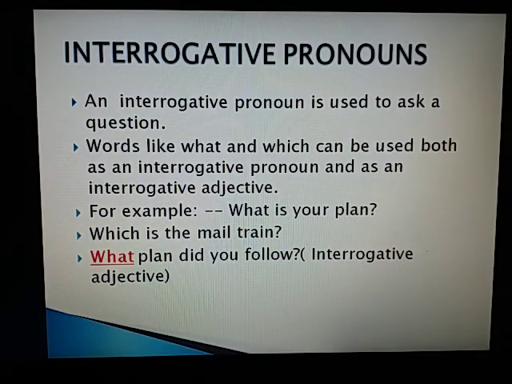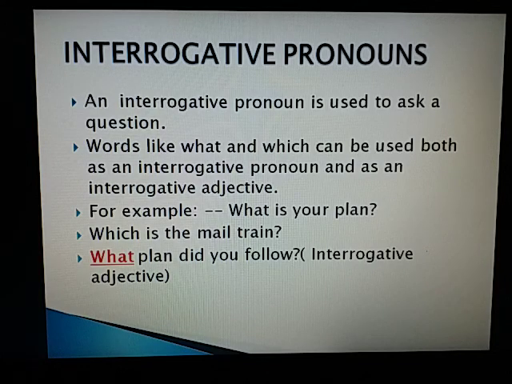Interrogative pronouns. Interrogative pronouns are used to ask questions. Words like what and which can be used both as an interrogative pronoun and as an interrogative adjective. Words like what, when, why, which all are known as interrogative pronouns. Look at these examples.